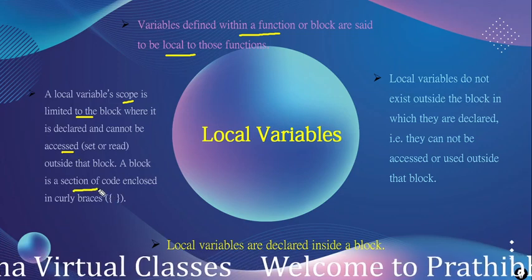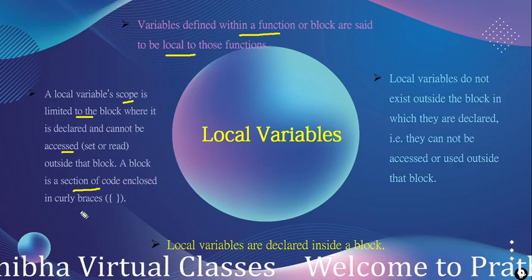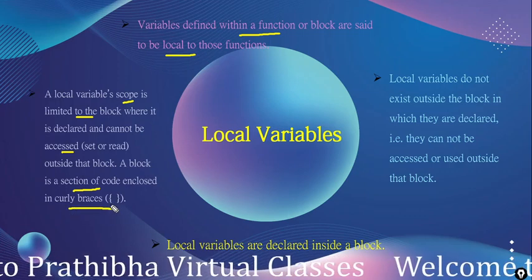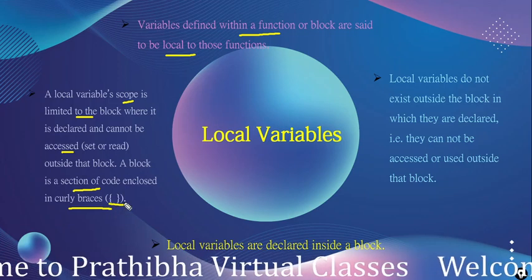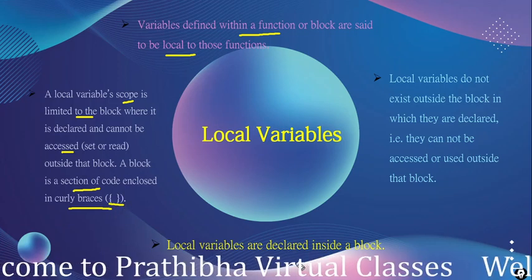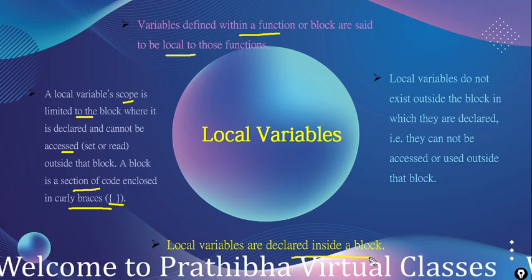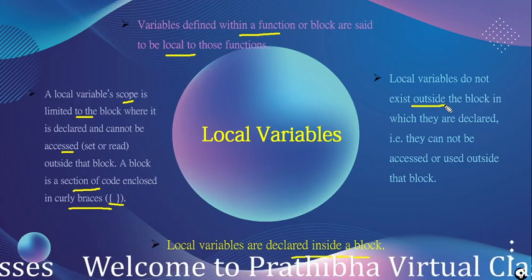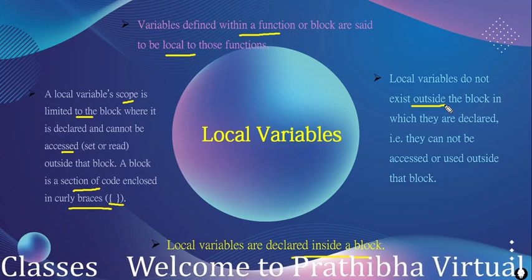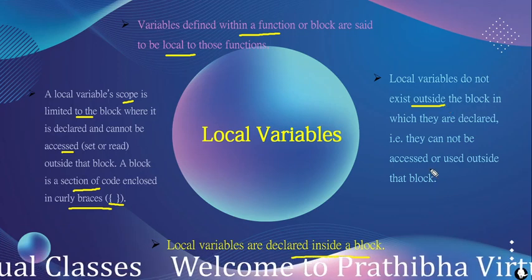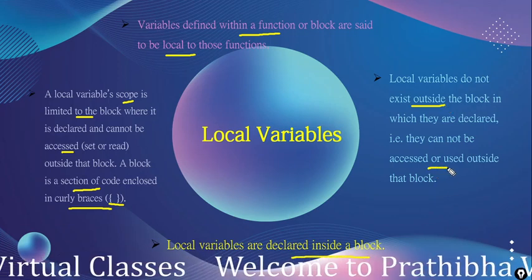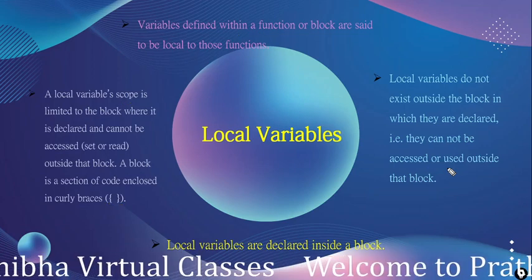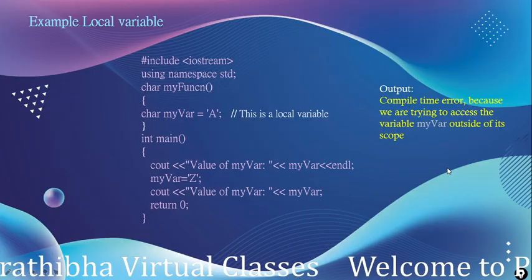A block is a section of code defined by curly braces, enclosed within an open curly brace and a closing curly brace. Local variables are declared inside a block and do not exist outside the block in which they are declared. That means they cannot be accessed or used outside of that block. They can be accessed within that block only, within that function only.